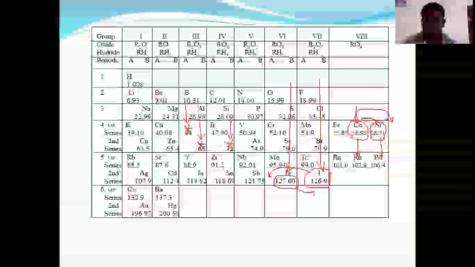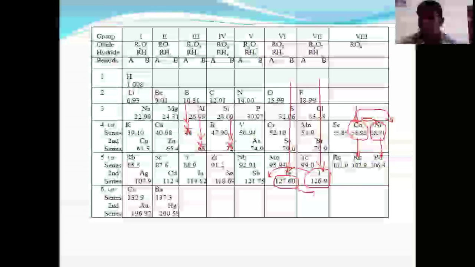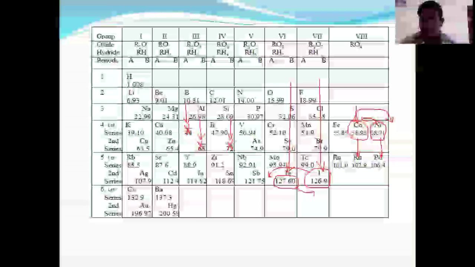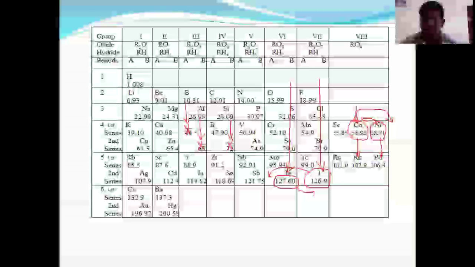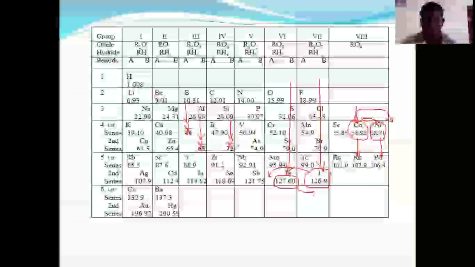These three gaps were not filled with elements at the time of Mendeleev, because the elements were not yet discovered. He kept a space here, assigned some atomic number, and said this element should be discovered later. So he named them eka-boron, eka-aluminum, and eka-silicon. That is the third drawback we observe in Mendeleev's periodic table.